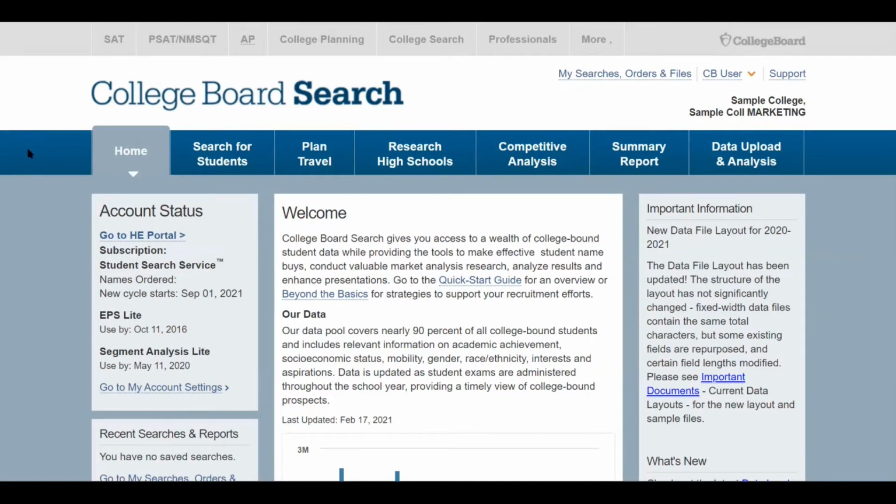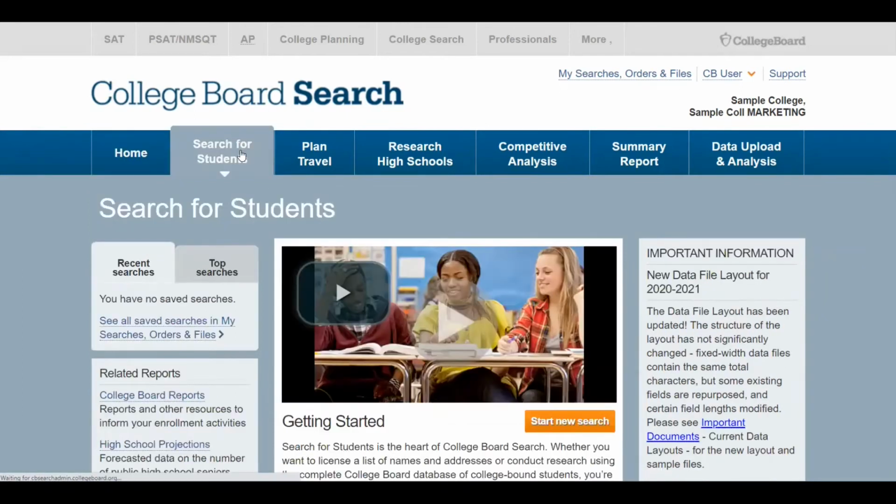So just a quick tour of this platform. Across the top of the screen, you'll see a blue bar where we have the Search for Students tab. This is Student Search Service. This is where we will click. We also have the breadcrumb here at the top of the site for My Searches, Orders, and Files. This is a place where you'll save all of the lists that you build here in College Board Search. The rest of the tabs across the top of this blue bar are part of Enrollment Planning Service and Segment Analysis Service. If you're interested in licensing these tools from College Board Search, let us know. We'd love to talk to you about that. For now, we'll be focused on Student Search Service.